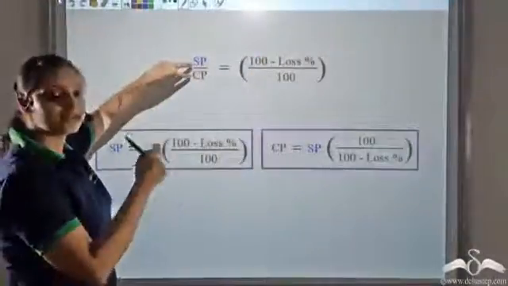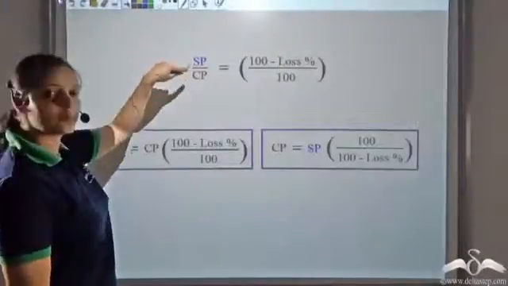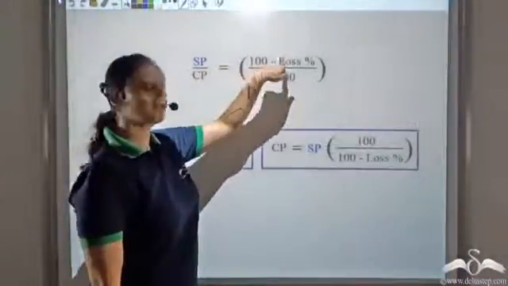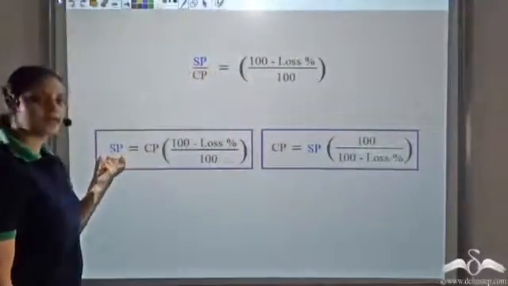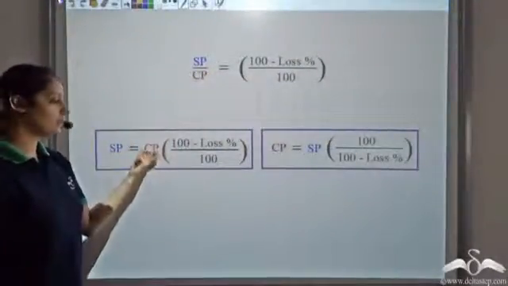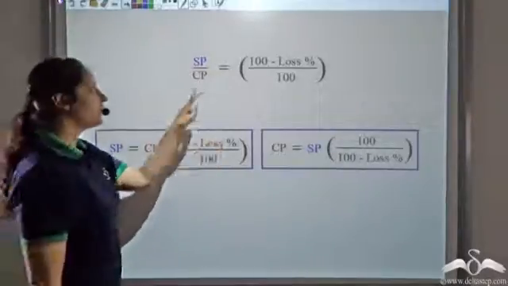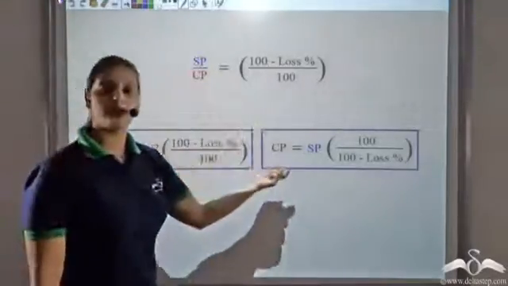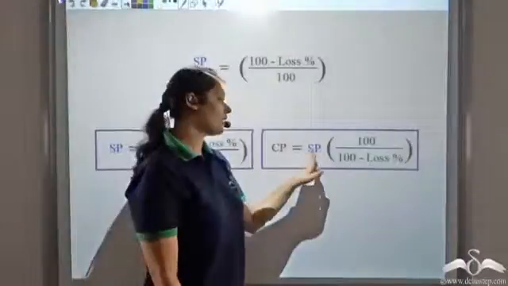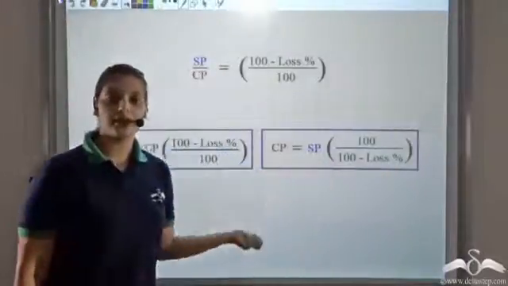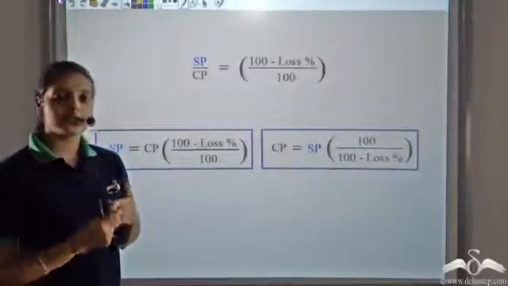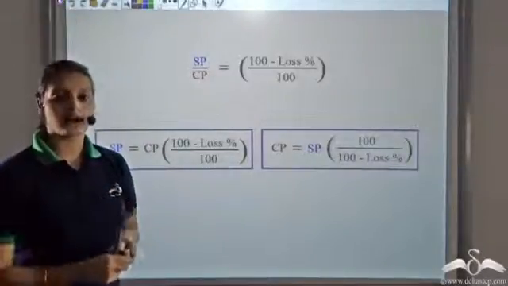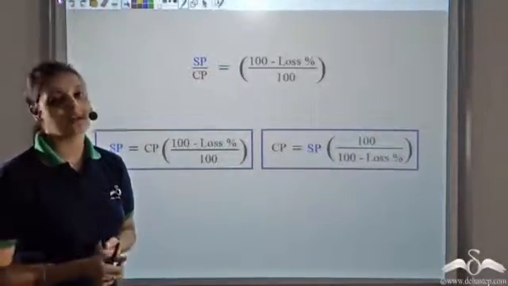So that's a small way in which you can remember that SP upon CP would be 100 minus loss percent divided by 100. From here you can find the SP. If you know the CP and loss percent, again if you reciprocate the two, then you can find the CP also. So knowing SP and loss percent, you can calculate CP. So if you know any two of CP, SP and loss percent, you can find the third.